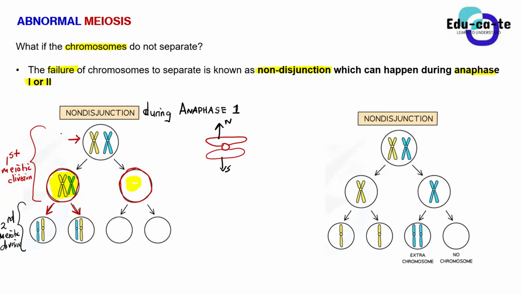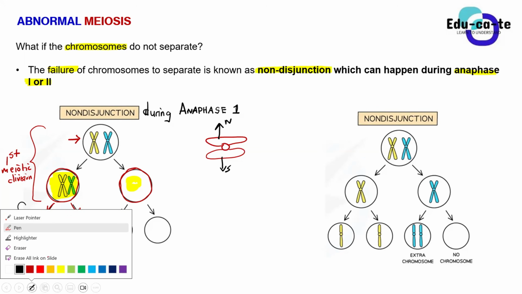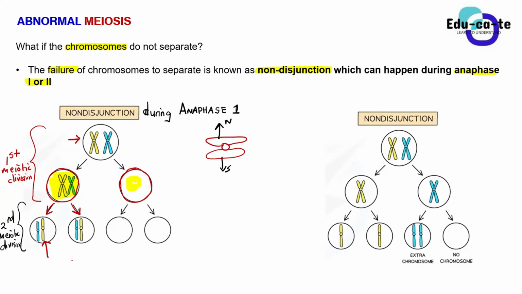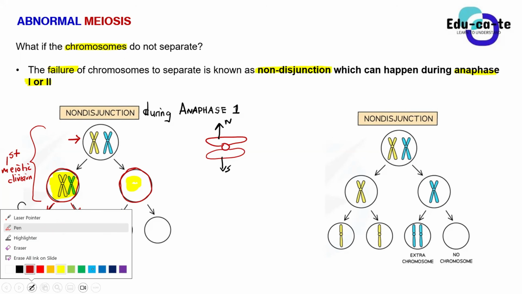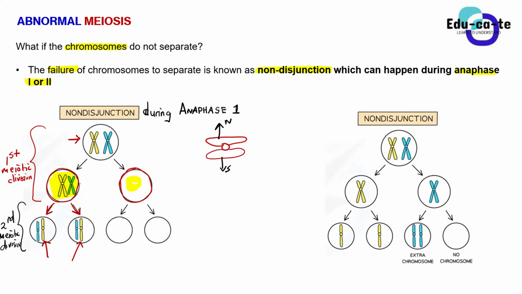So basically this yellow chromosome will split into its two individual chromatids, this one, number 1, and this one, number 2, into these two cells. Are you guys able to see that? Yes, sir. And for the blue one, the same thing will happen. The blue chromosome, although since I've highlighted it in yellow it tends to look green, will also split into its individual chromosomes, and these chromosomes will go to separate cells.